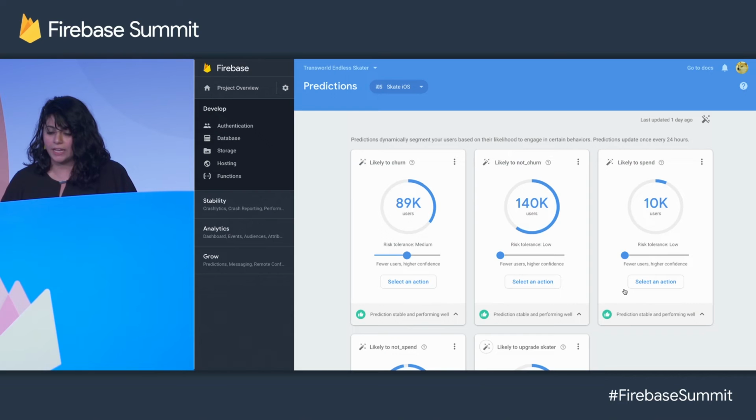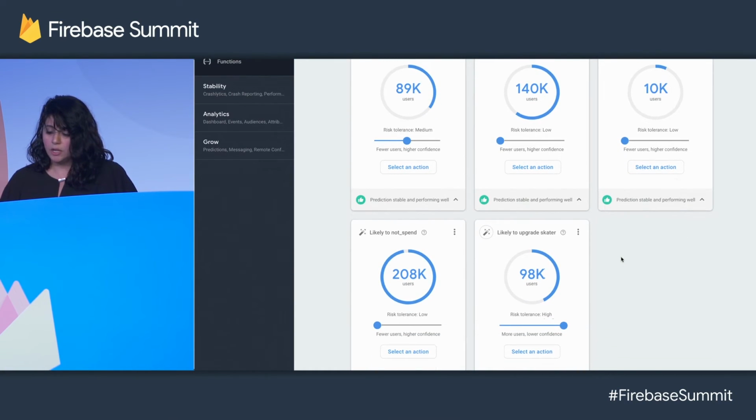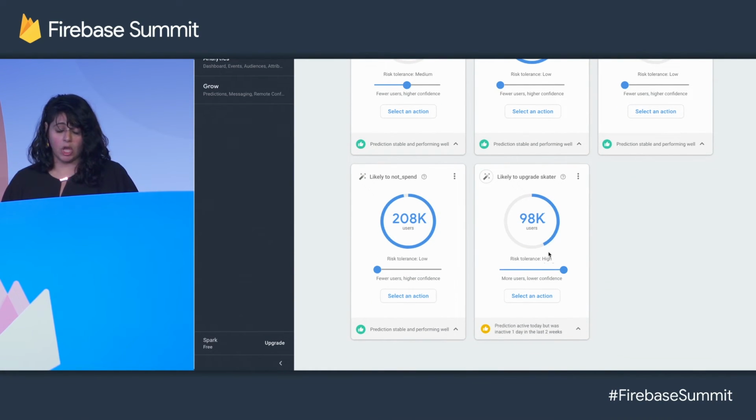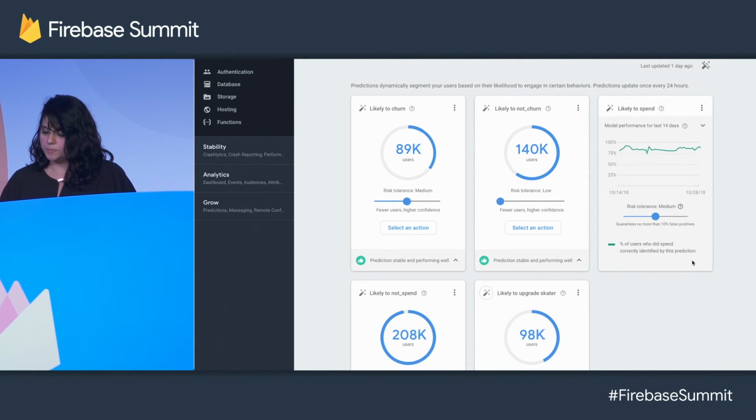Perfect. So this is what the predictions homepage looks like for the game. Firebase Predictions maintains the machine learning model, the training, the daily updating. These predictions update every single day on actual player behavior. And you can see it is segmenting on a possibility for churn and spend. You can also define anything that you have logged as a conversion event. You can see how well your predictions are doing. You can see over here, this prediction correctly was able to identify 90% of the users who ended up spending in this app, and made no more than 10% false identifications or false positives.